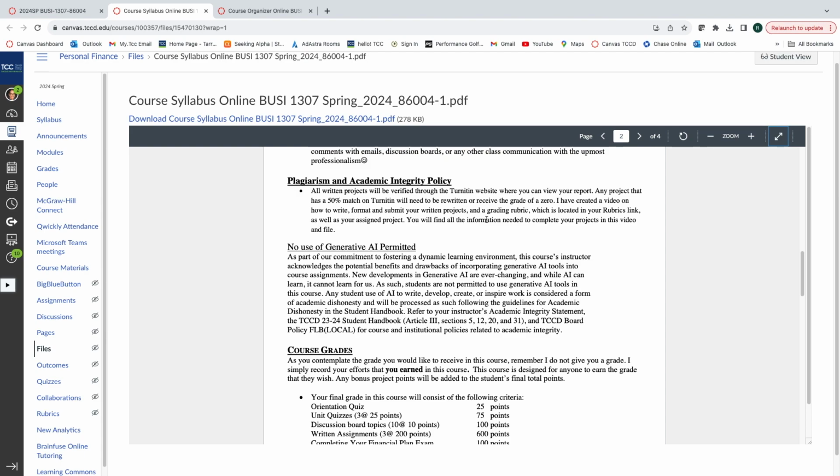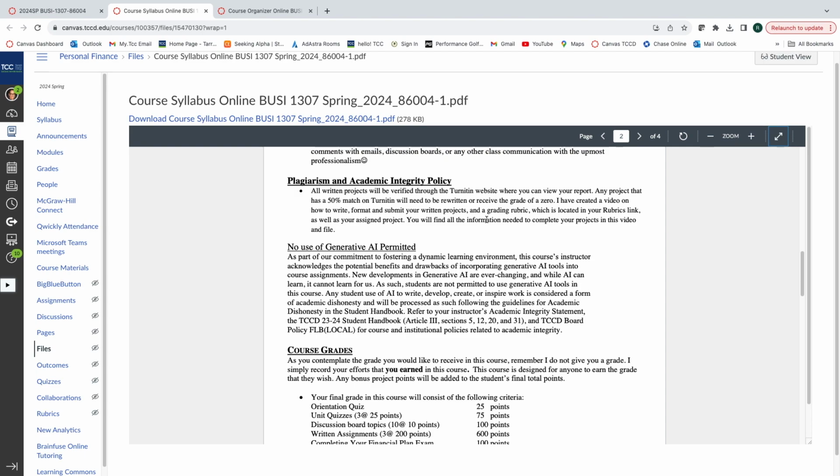Turnitin is very good about finding AI. It's very good about finding papers from other schools and from this school. And generally, if I find someone has taken another paper from a student, it will show up as a very big match.